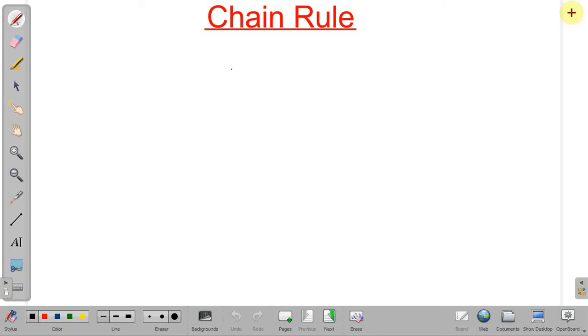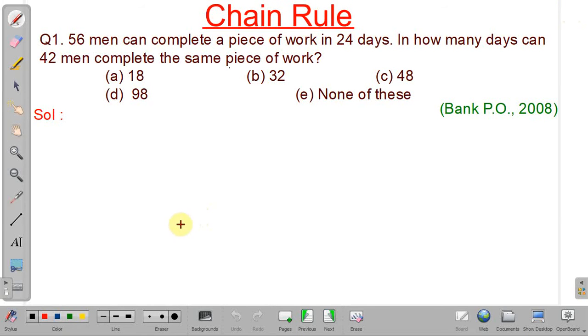In this lecture, we will discuss some important problems on the topic chain rule. So let's start. See, in this problem, what is given: 56 men can complete a piece of work in 24 days. So, in how many days can 42 men complete the same work?